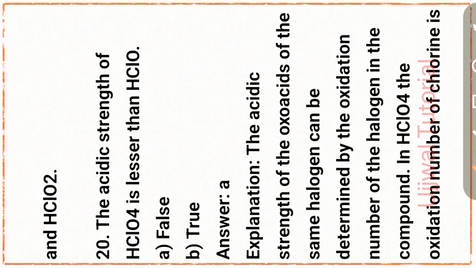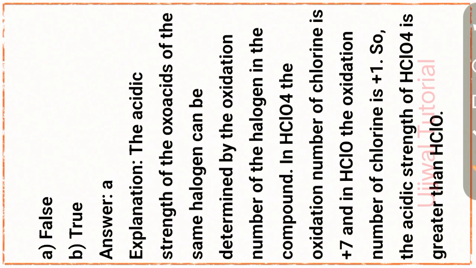It is not lesser, it is greater: HClO4 is greater than HClO. For the explanation, the acidic strength of oxoacids of the same halogen can be determined by the oxidation number of the halogen in the compound.